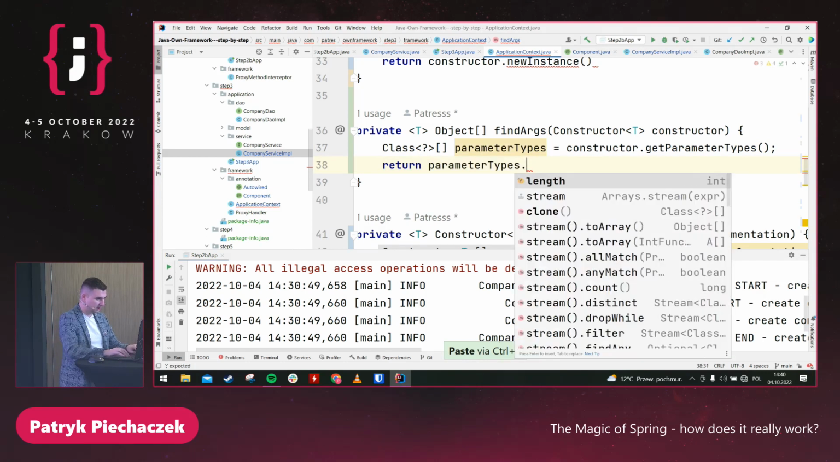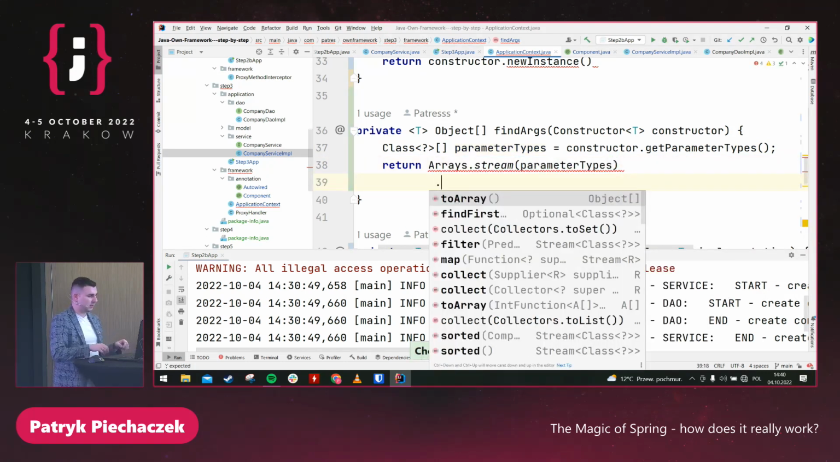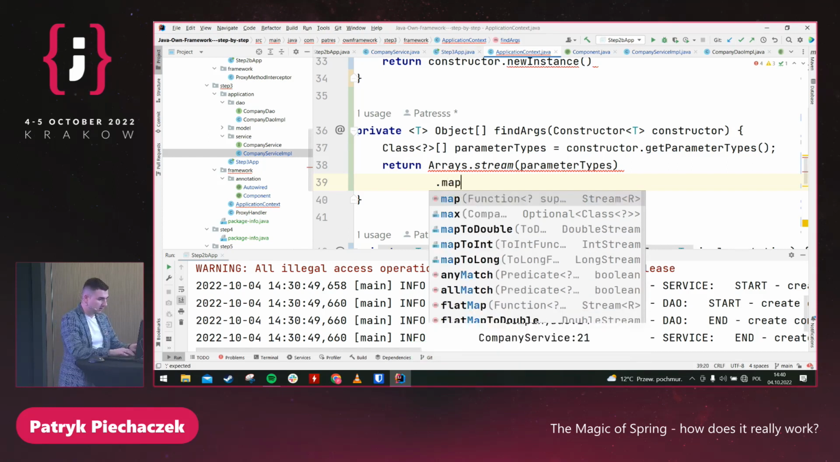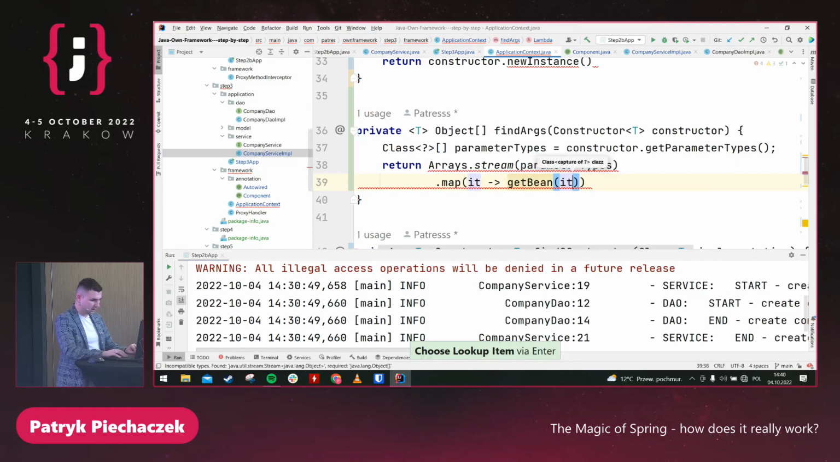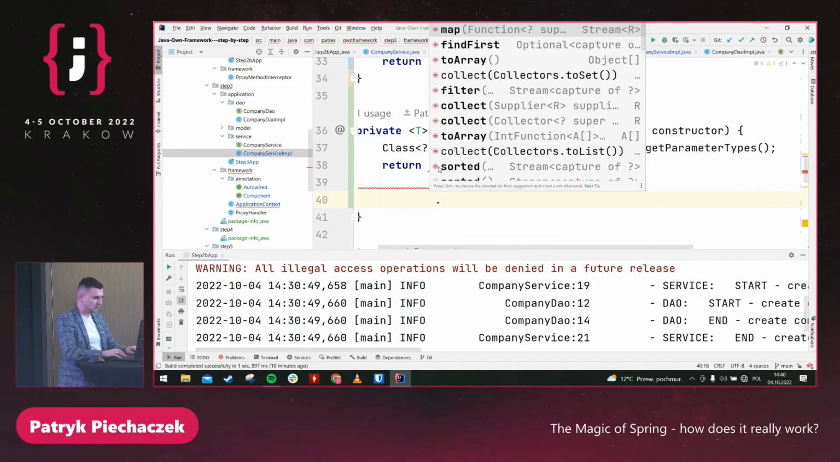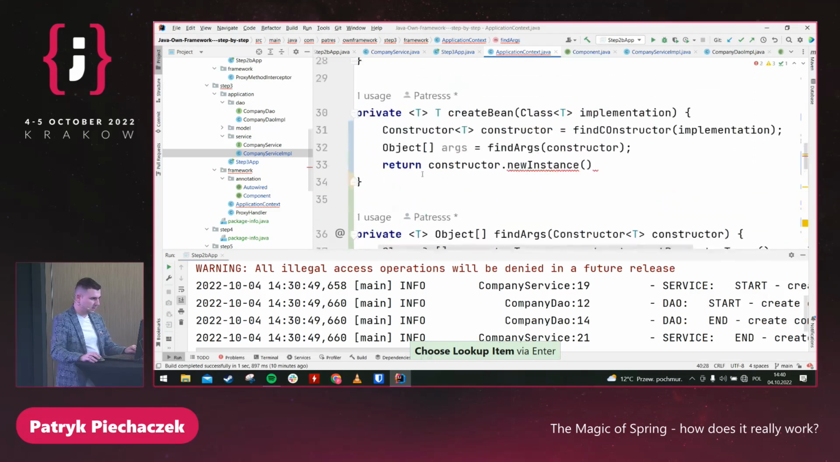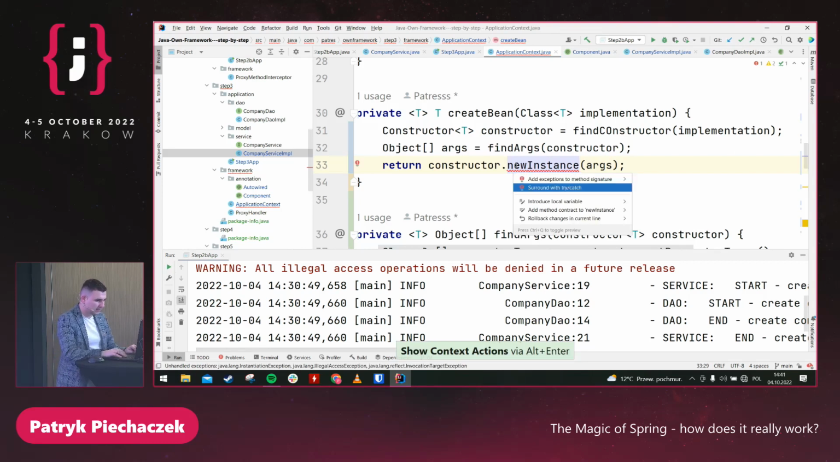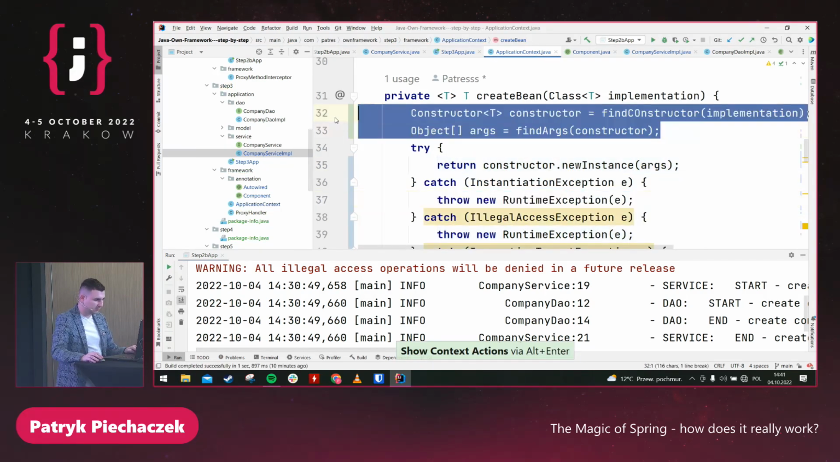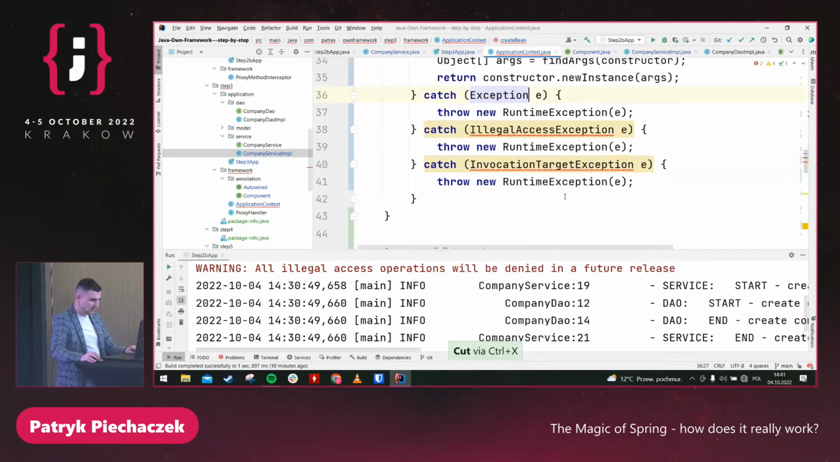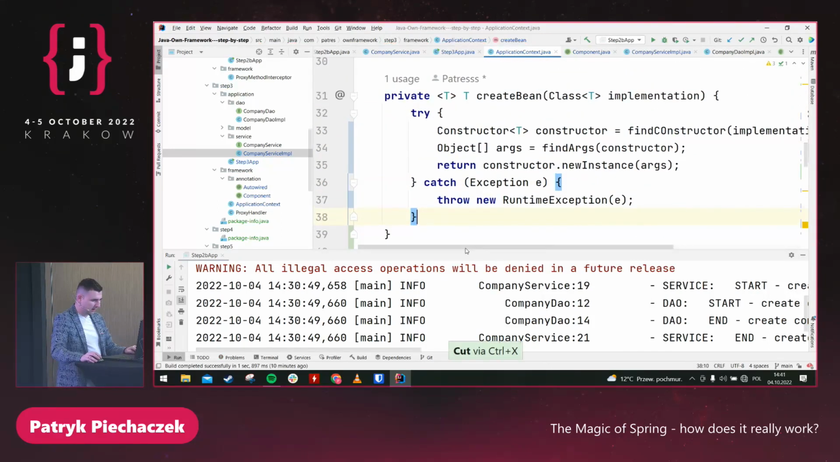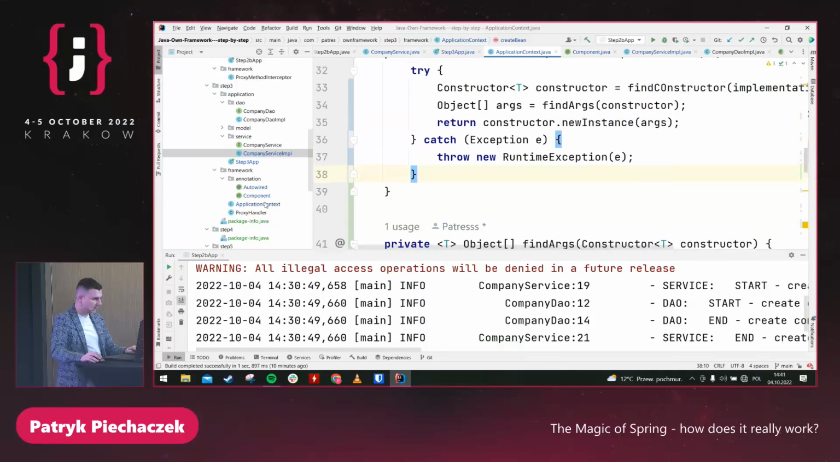Return, parameters, stream, and we should map the parameters like company DAO to company DAO imp using our existing method, getBean. So we have recursion here. We can use the replace to method reference, and finally we can return the arguments. So let me put the arguments here. And yeah, surround with try catch. Oh, a lot of exceptions, so let's keep it simple. I'm going to catch everything now and wrap it with runtime exception. And I think that's all, so let me test it.